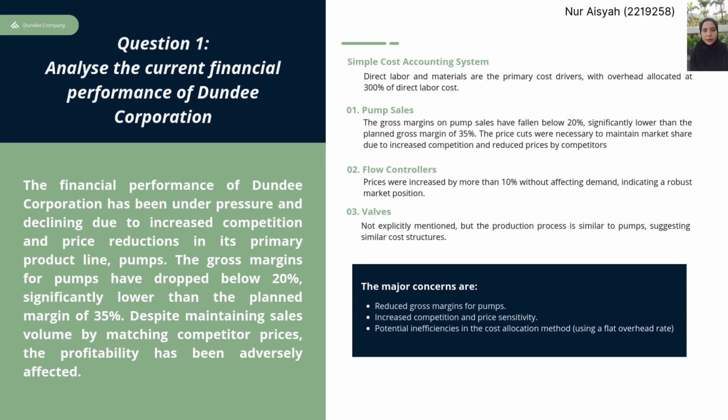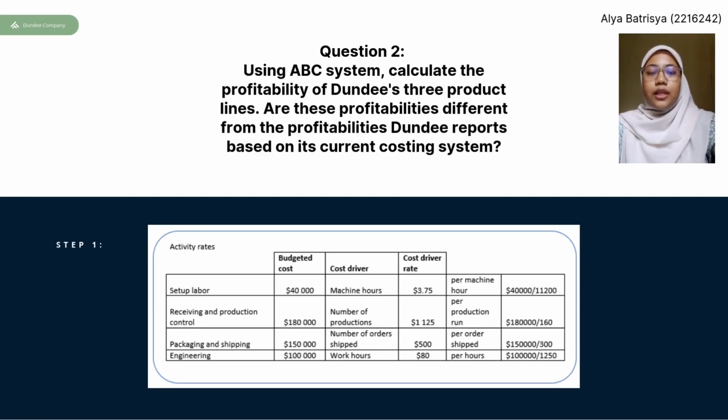Second, on the flow controller, Dundee had increased 10% of its price, however, demand is not affected, and this increase might be due to covering the loss incurred for their primary product line. Lastly, the product which is valve. It doesn't mention explicitly, but the production process is similar to pumps, suggesting that they have a similar cost structure. But out of the three products of Dundee, they are more concerned about the pumps, and it is their primary and major product. It's been causing the company's profit to decrease. Hence, the major concerns are the reduced gross margin for the pump and increased competition and price sensitivity.